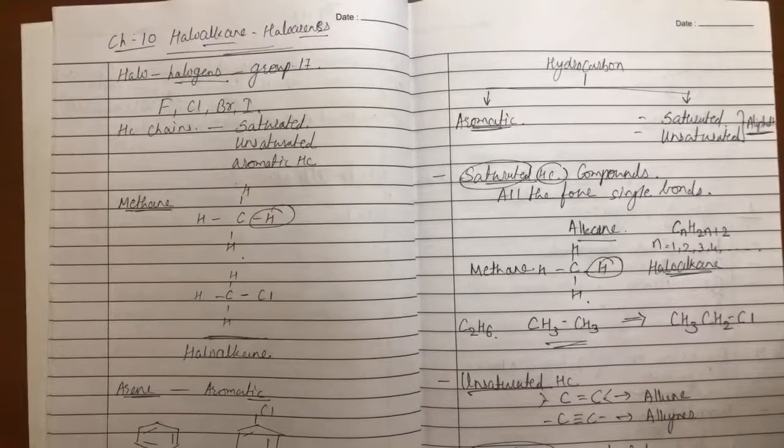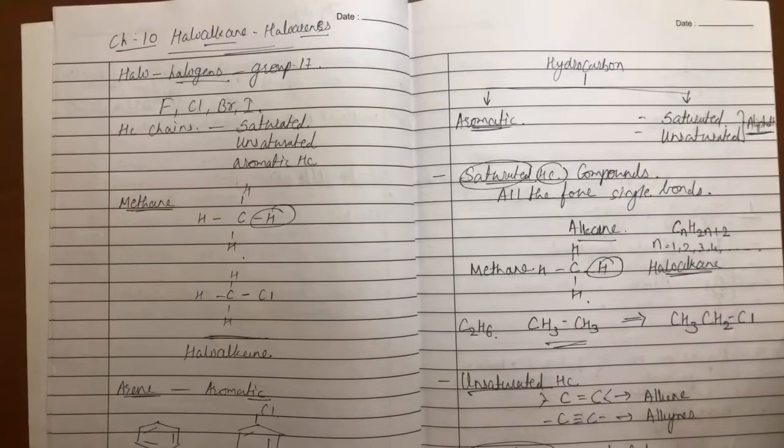See, now here I'm giving you a quick revision of haloalkane and haloarene. So, haloalkane, haloarene, if I want to write in general form, then the haloalkane general formula is RX, and the haloarene general formula is ArX, right?